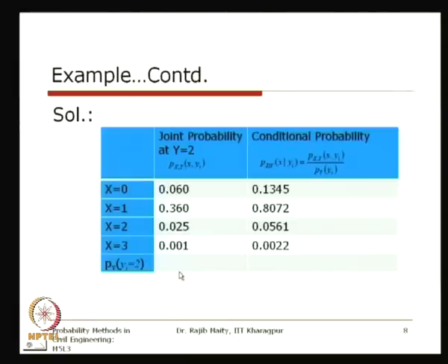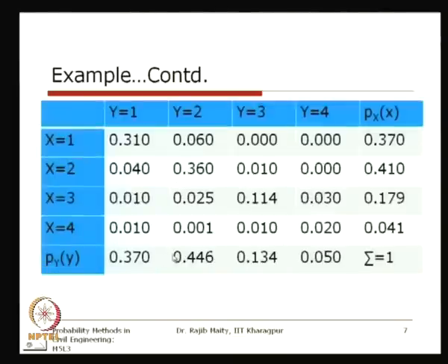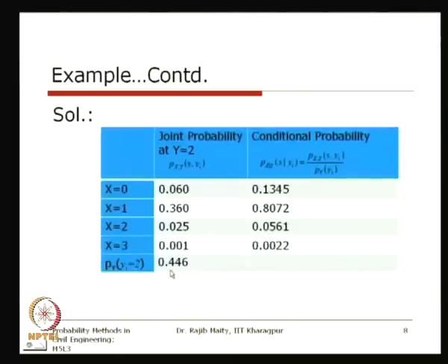We will get the marginal probability of y for y equals 2, which is 0.446, which we have also seen in the earlier slide, that for y equals 2, this summation is 0.446. So this is the summation that we get.